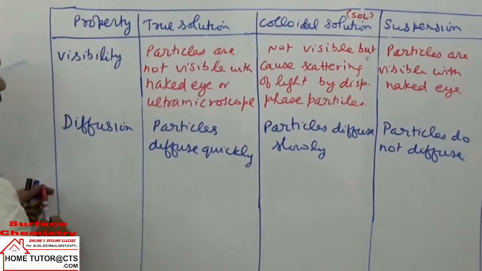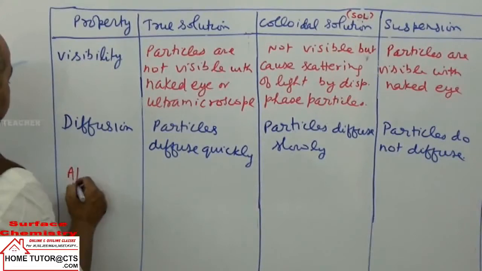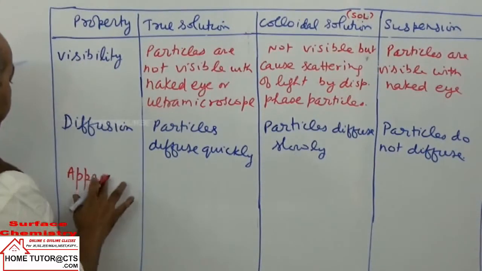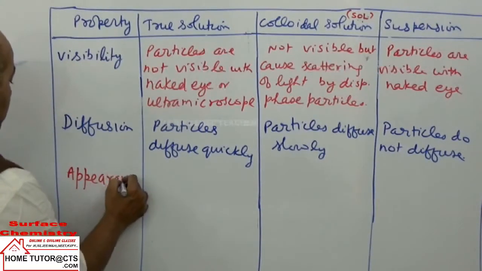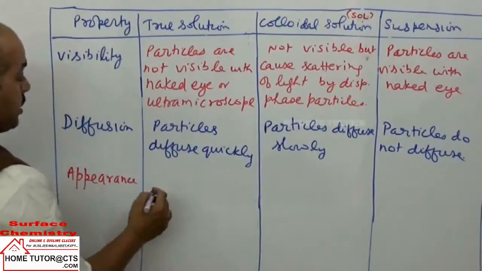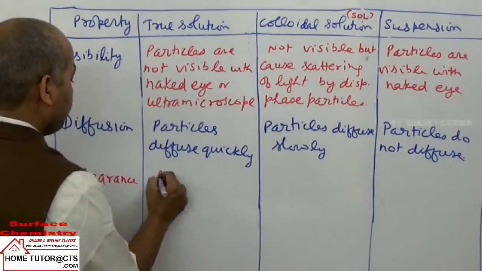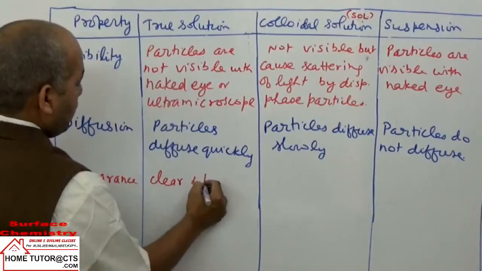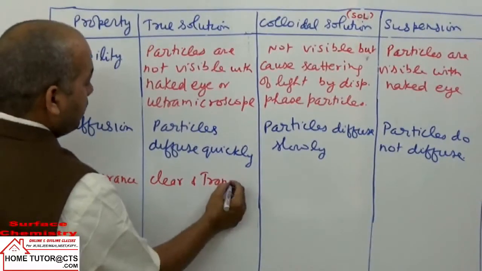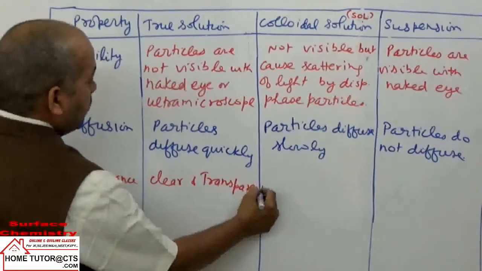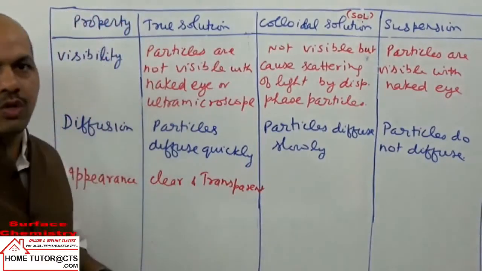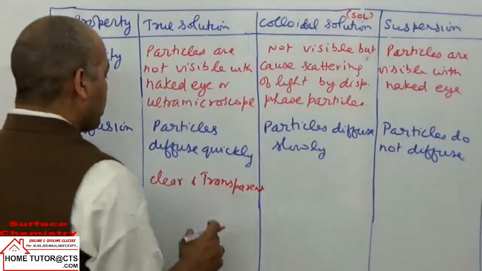Next property is appearance. Solution is clear and transparent. Example: sugar solution, solution of NaCl. So the solution is clear and transparent.